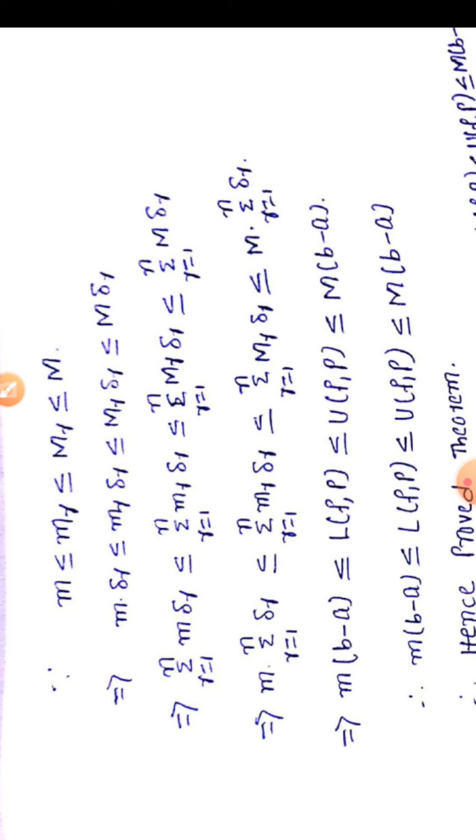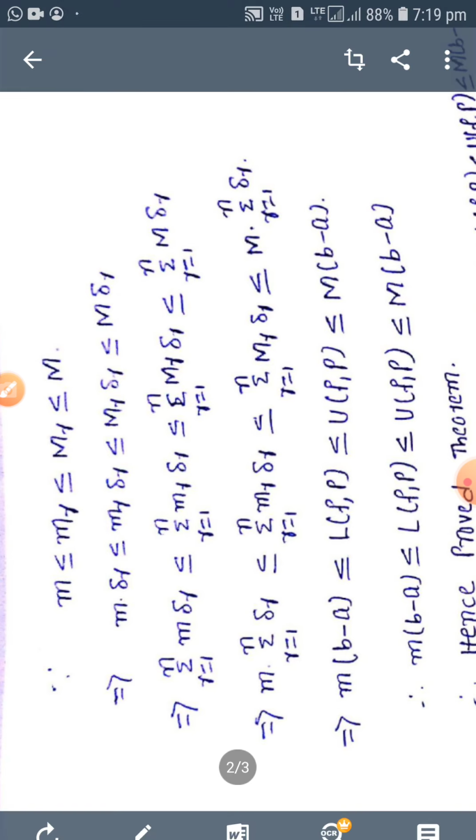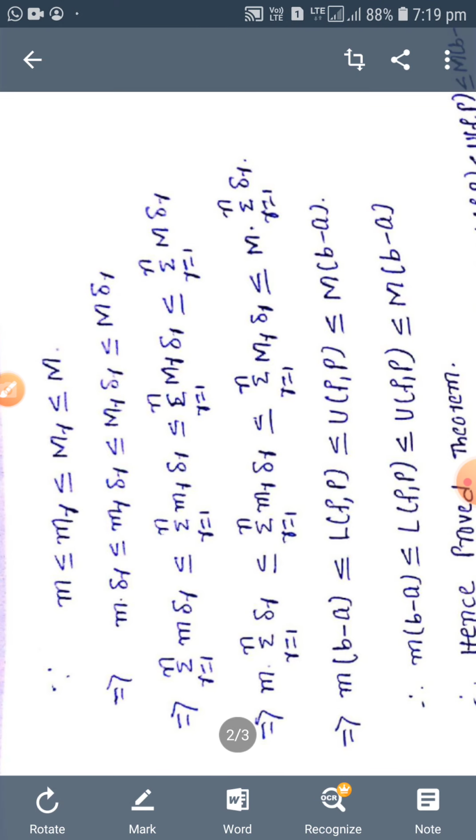Next, taking summation on the above relation. That implies the summation from r = 1 to n of m Δr ≤ the summation of small mr Δr ≤ the summation of capital Mr Δr ≤ the summation of capital M Δr, where m is the infimum, that is one number, so we write m outside.